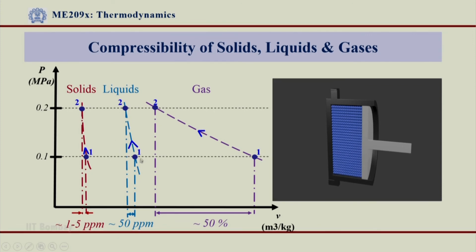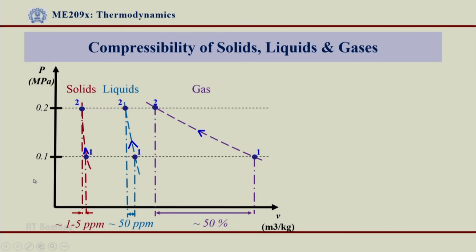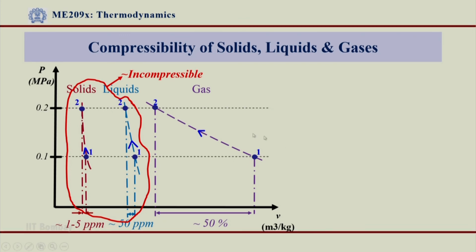The change in volume is hardly noticeable as compared to that of gas. When I compress the gas from 1 bar to 2 bar, or from 0.1 MPa to 0.2 MPa, for the liquids and the solids there is hardly any change in volume. Can I conclude something from this? If I want to have some approximation now, I can conclude that solids and liquids are incompressible, while gases are compressible. And if I now define fluids as only liquids and gases, I say gas is compressible, but liquid is incompressible.